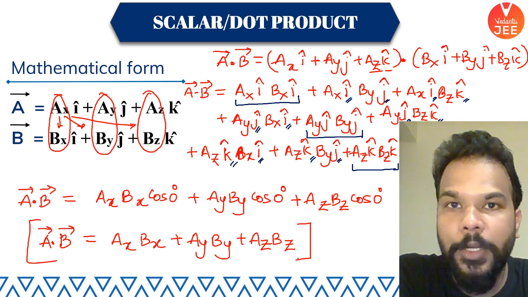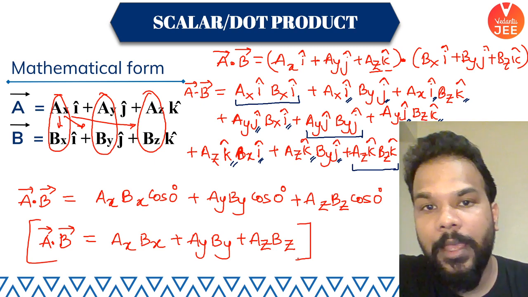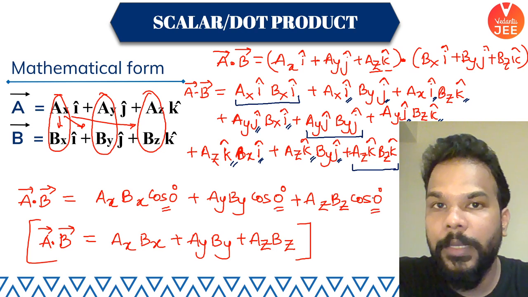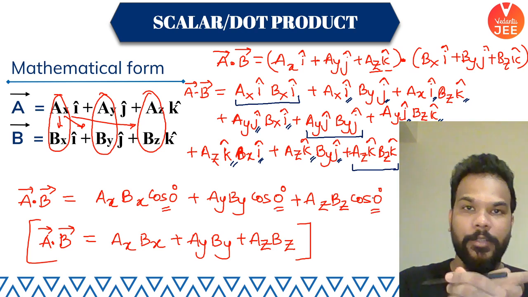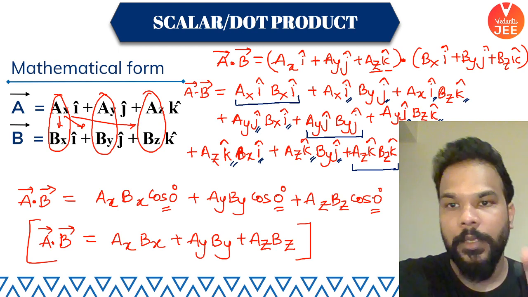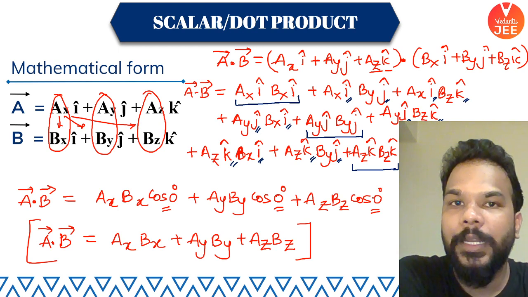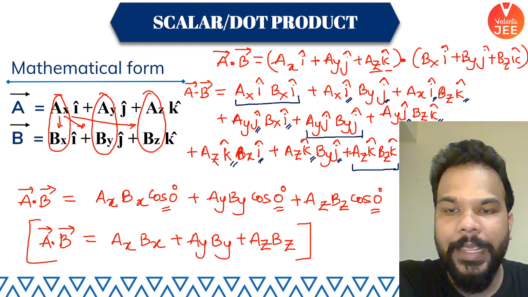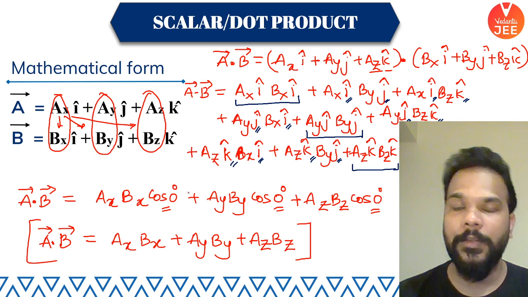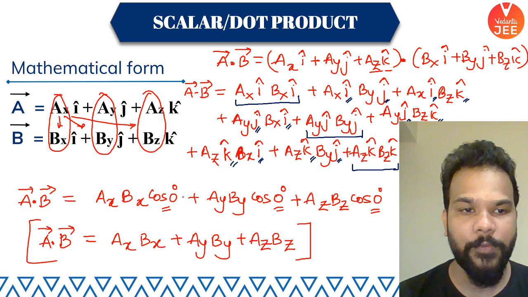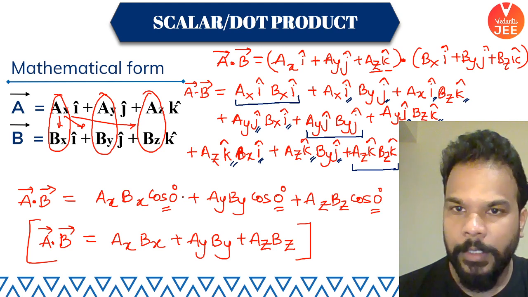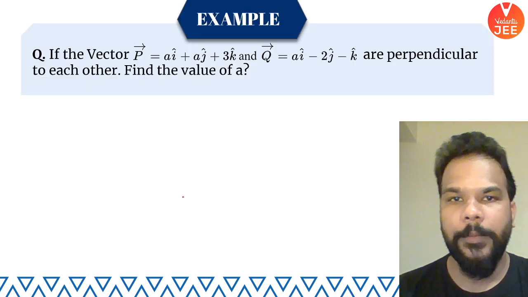Now keep in mind that here I have considered the angle to be 0 degree. The other possibility is anti-parallel vectors, I cap and minus I cap. Whenever that possibility is there, you will have negative directions. So accordingly, for AX BX, AY BY, AZ BZ, whatever the sign, positive or negative, we will take care of that. Okay, cool, we will take them into account. Let me show you how.